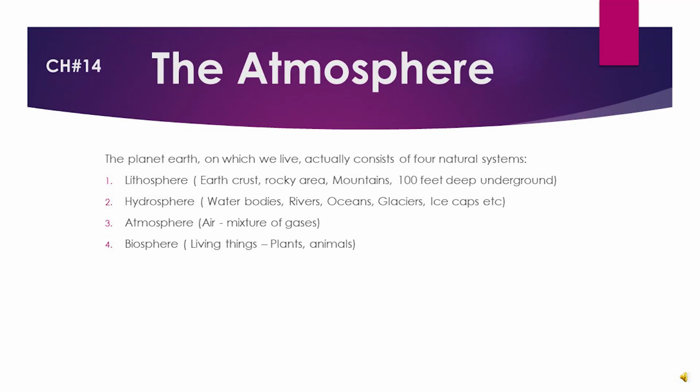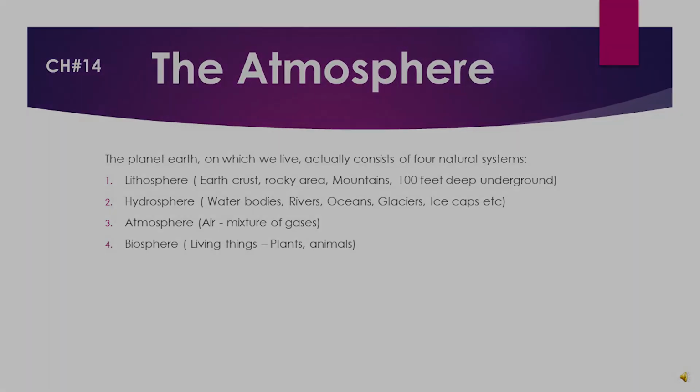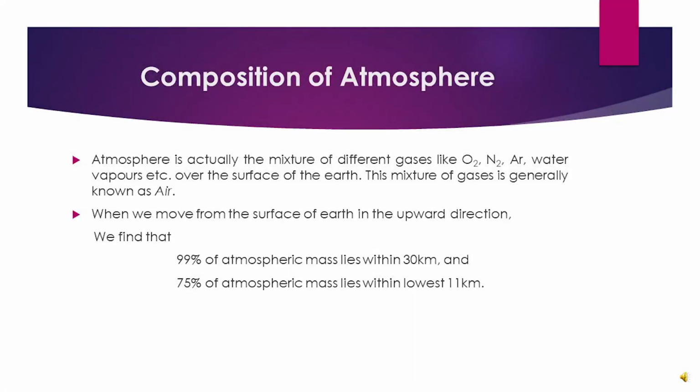Third one is the atmosphere. Actually, that is a mixture of different gases on the surface of Earth in which we are living. This is called atmosphere. Fourth one is biosphere. It consists of all living things, plants, animals, whether they are living in the water bodies, in the deserts, in forests. All these constitute the biosphere. Composition of atmosphere. Atmosphere is actually the mixture of different gases like oxygen, nitrogen, argon, water vapors, etc. over the surface of Earth. This mixture of gases is generally known as air.